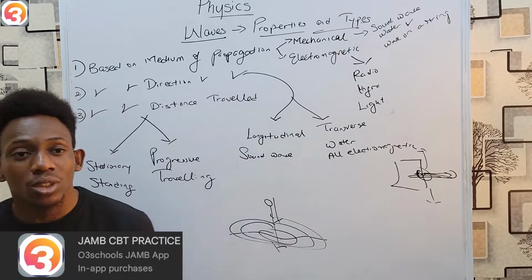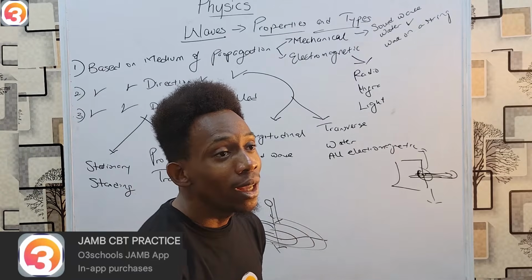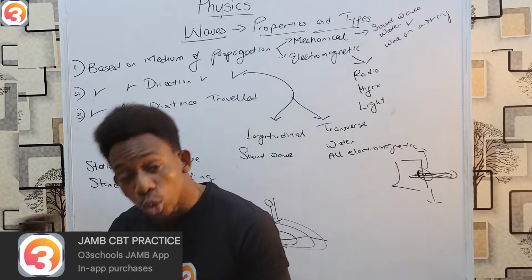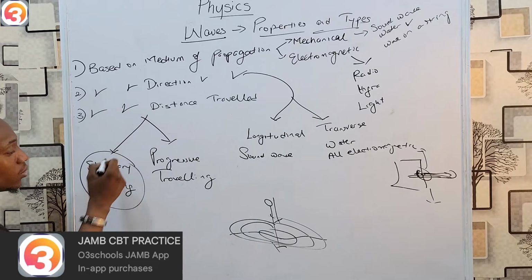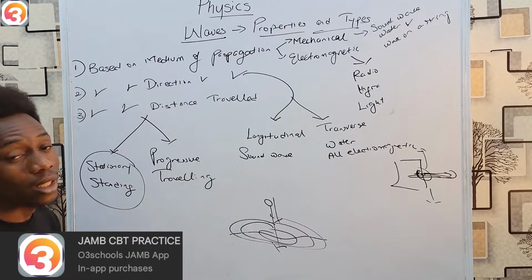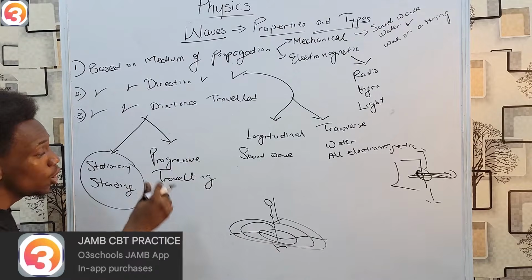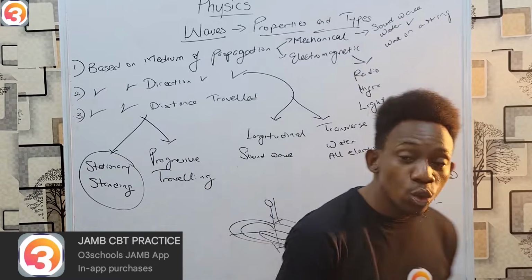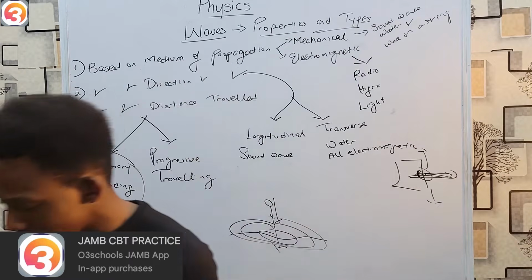Therefore, if I was to shout, the wave doesn't terminate once it comes out of my mouth. No, it keeps on going, but the wave decays until it gets to a place where you can no longer hear that sound. So that's the difference. Stationary waves have a boundary. They cannot pass there, like your wave on a string, while progressive waves can actually travel. Now, those are our types of waves based on the following criteria.